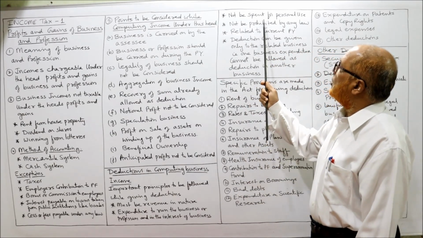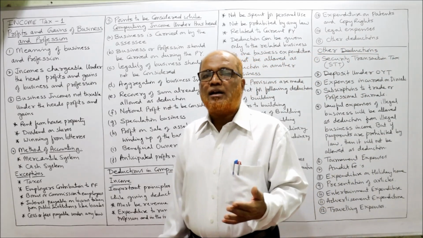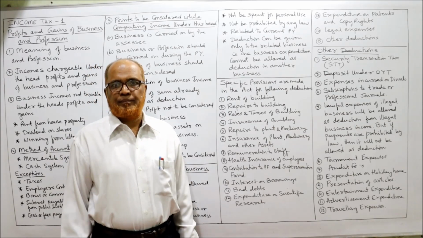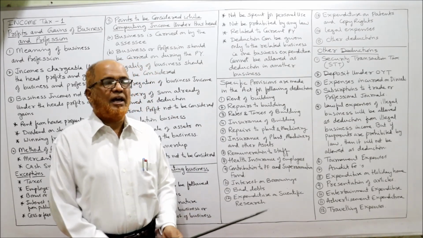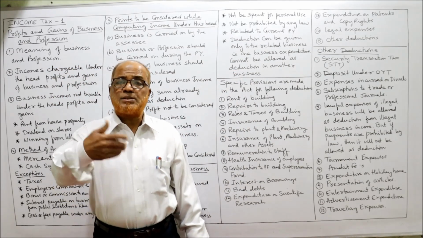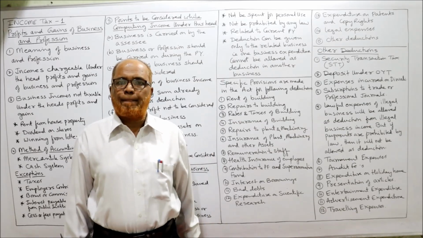Next one is not to be spent for personal use. The expenditure incurred should not give the benefit personally to the owner. The benefit should accrue to the business only. Then only it will be allowed. Not be prohibited by any law. The expenditure should not be prohibited by any law. Example: bribes given.